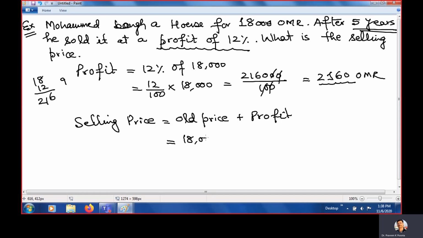So it is 18,000 plus 2,160, and if you add, it will become 20,160 Omani Riyal. So this is the second type of question. So there are two types of problems we study. One is the loss, one is the profit. Clear?